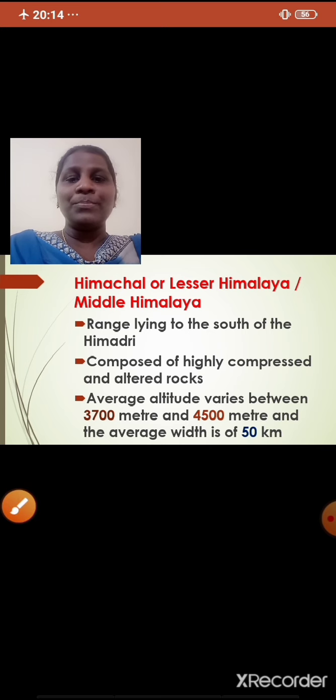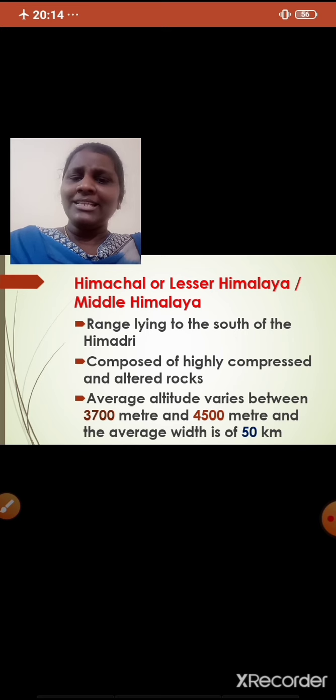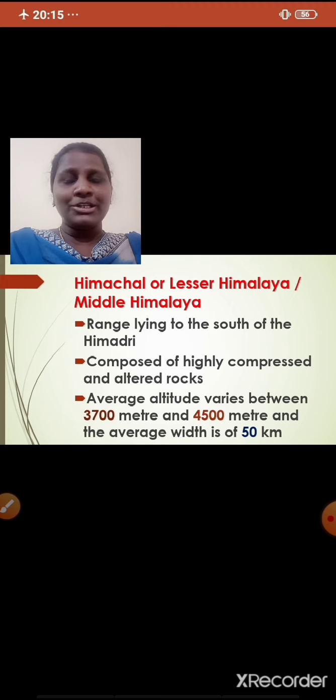Himachal Himalayas are composed of highly compressed and altered rocks. They are compressed because they lie between Himadri and Shivaliks. Altered rocks means changes have taken place in the rocks. Average altitude varies between 3,700 meter and 4,500 meter. Earlier we have seen Himadri, it was 6,000 meter, right? For Himachal Himalayas, the average altitude varies between 3,700 meter and 4,500 meter. And what about the average width? Yes, it is 50 kilometer.